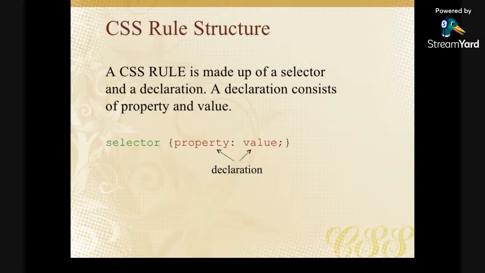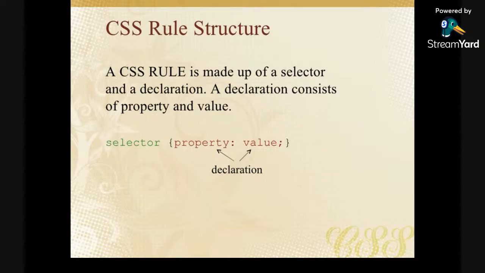Yes. So this is what the structure of a typical CSS looks like. The selector is the first thing that you have. Then you have an open curly brace, a closed curly brace, then you have a property, a colon, and then a value. Every CSS declaration like this ends with a semicolon. The semicolon is what indicates to the browser that this is the end of a particular CSS style. Do you understand that? Are we following? So let me explain that again.